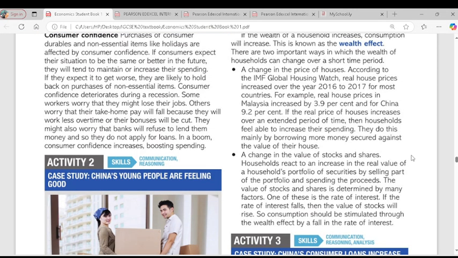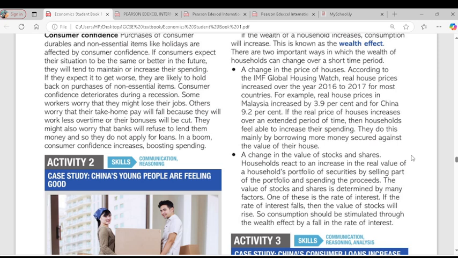So the first one is a change in the prices of houses. If the price of houses increases, it means the value of houses will increase. So if the value of houses increases, house owners will be able to take mortgages from banks. Banks will be able to give them mortgages because the value of the house has increased. If they are unable to pay back, banks will be able to sell those houses. So that means spending would increase for households.